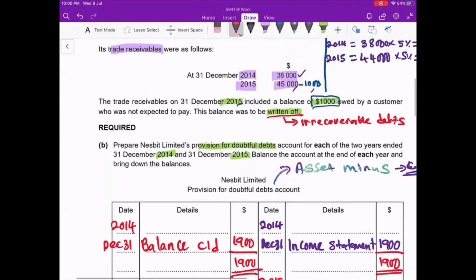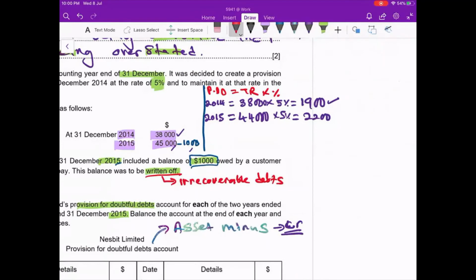After that, the following year, second year. Okay, I see my calculation just now. My first year was 1,900. After that, my second year, 2015, is 2,200. Here, I need to calculate this provision for doubtful debt. Okay, this is my last year. This is my this year. For the first year, it's 1,900, and then the second year, it's become 2,200.